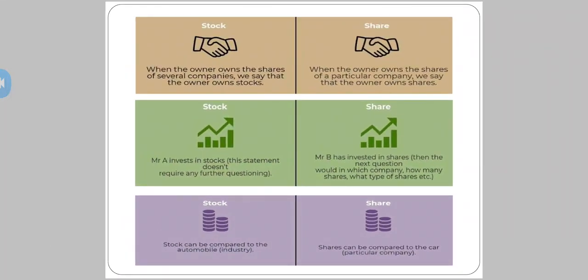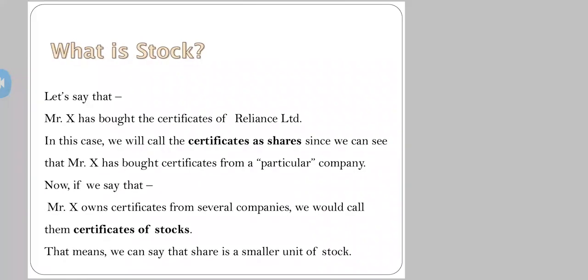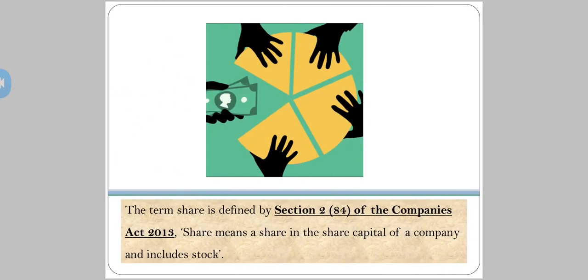When I say I'm going to invest in multiple companies and have multiple share certificates, those multiple share certificates are my stock. Now coming back to the definition, it should be even clearer. A share means a share in the share capital of one particular company, and stock includes any other share certificates of different companies.